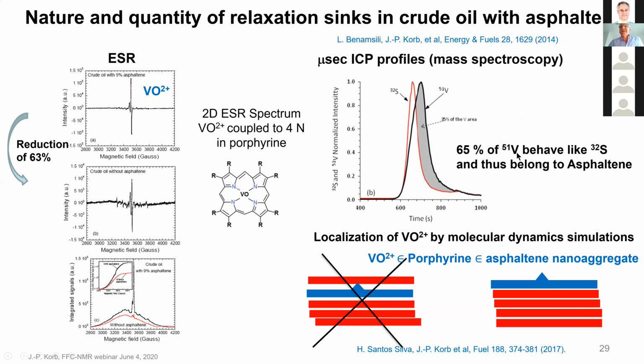We proved that 65% of the vanadium behaves like the sulfur, this heteroatom that is present in the asphaltene. So we proved that the vanadium belongs to the asphaltene, and the asphaltene belongs to the porphyrin.